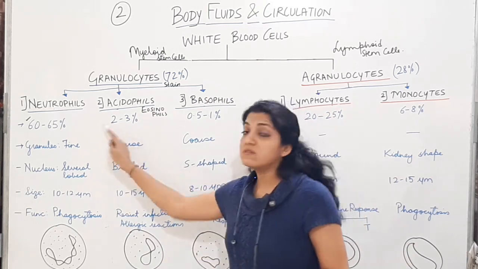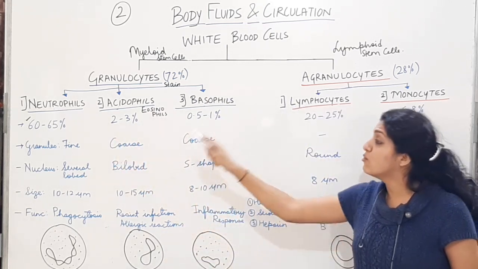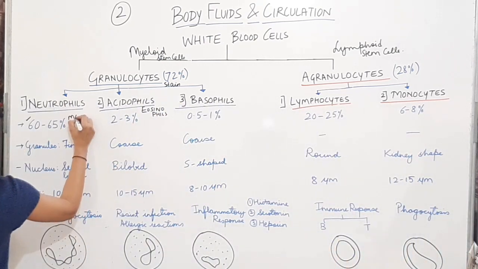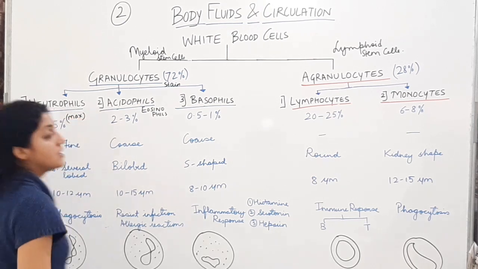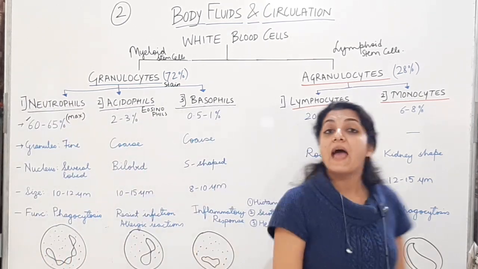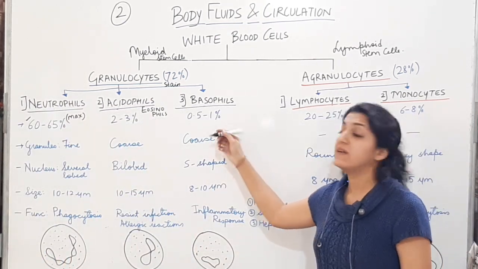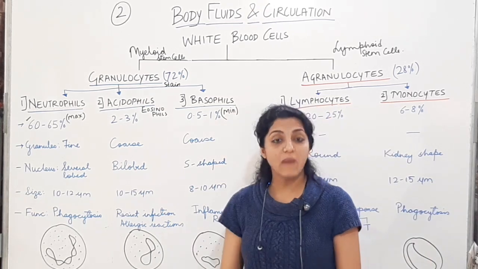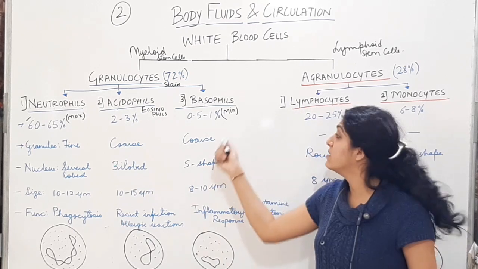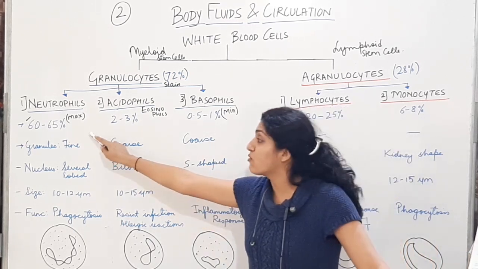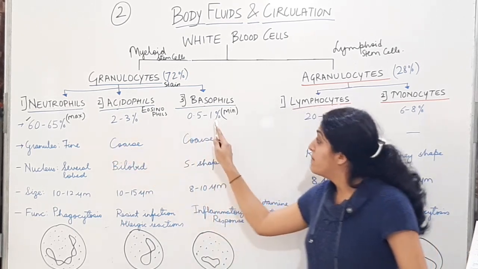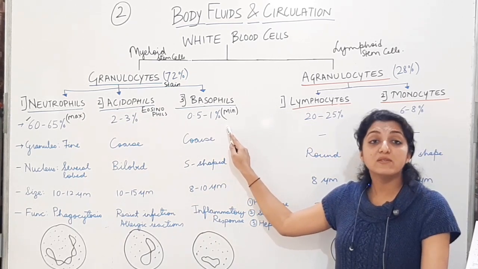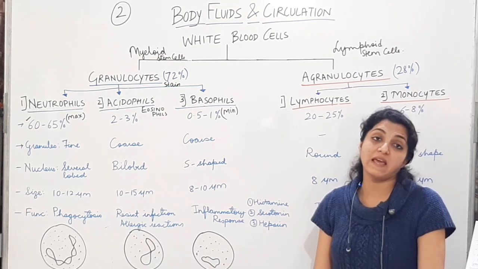Alright, so amongst the 5 types of WBCs, neutrophil is maximum in number. ये maximum है, 60 to 65%, usually MCQ में आता है. And basophil is minimum. So MCQ will either ask you maximum or ask you minimum. So maximum is neutrophil 60 to 65%, minimum is basophil 0.5 to 1%.